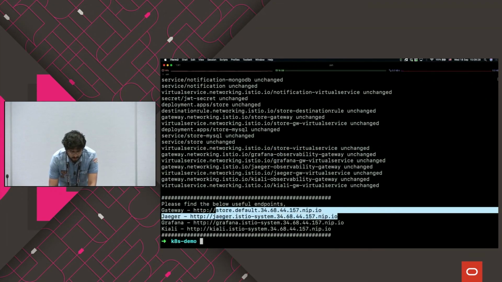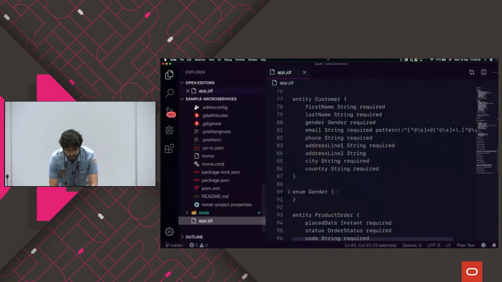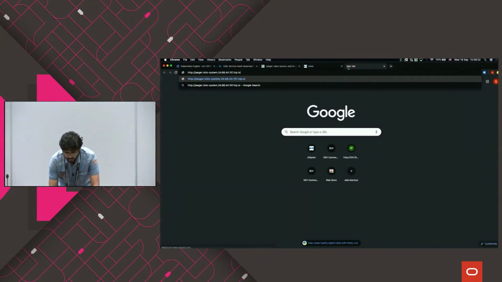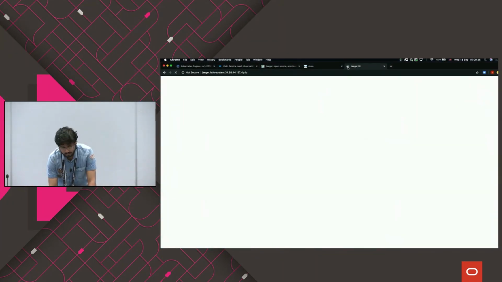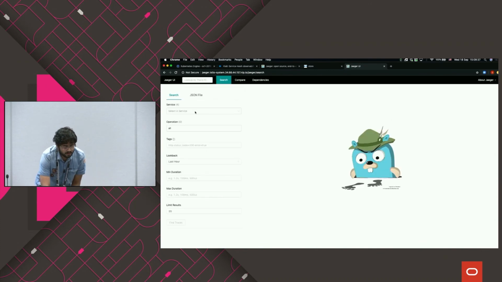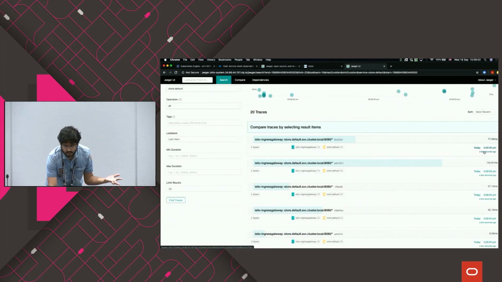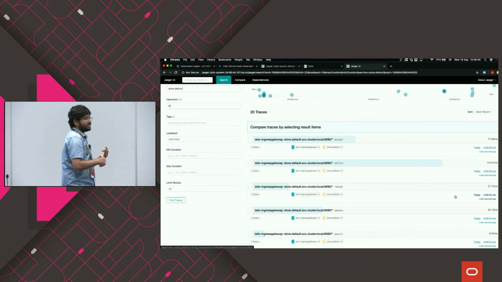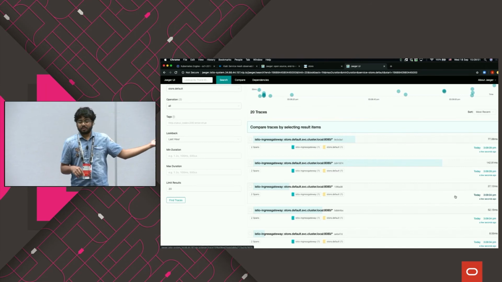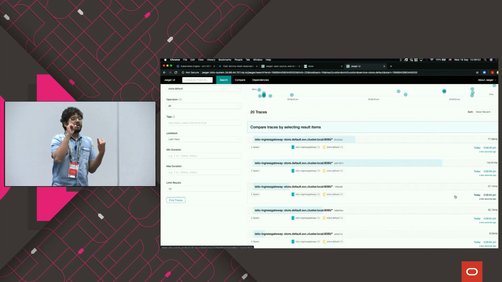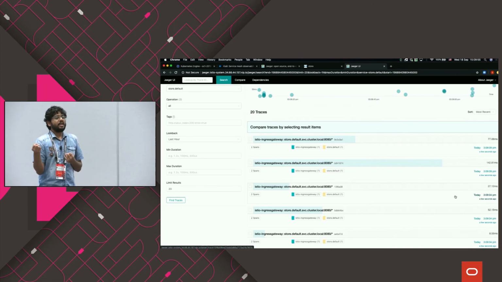For example, we can go ahead and check this Jaeger tracing. You can drill down to a particular service like store default, which is my default store, and you can see what happened a few minutes before. It creates all those wrappers and adds in all those tracing things around it. You haven't specified any service registry here; Istio takes care of doing that.